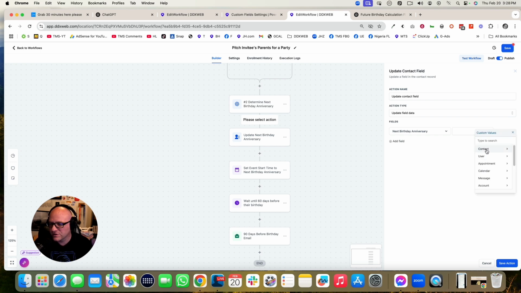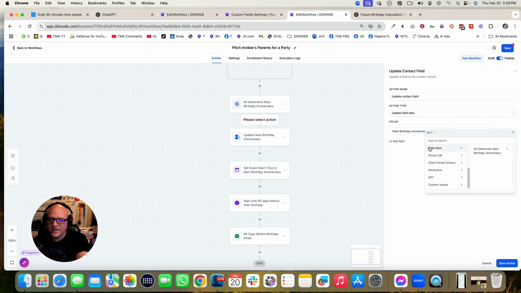Usually we're using something like a contact custom field. This time we're actually going to go get the output of the GPT step. It has the same name as above right there. So step number 2, and then the response. Whatever response I get back from there, I'm going to stick it in next birthday anniversary. Now, if it doesn't come back with the correct response, if it says, hey, I can't find that, or it errors out, then it's not going to save very well here, and it's going to cause issues down the line for that contact. Okay, so there's that.